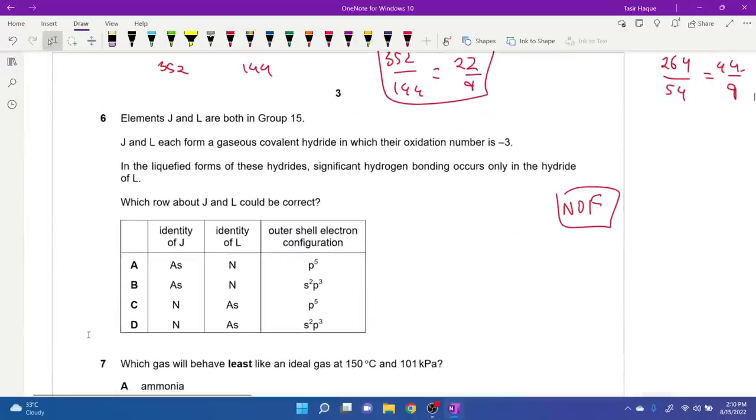J and L each form a gaseous covalent hydride. Okay, like NH3, ammonia, where the oxidation number is -3. So we're talking about NH3 over here. So it's -3 for nitrogen and this is +3, right? 3 hydrogens, plus 3.